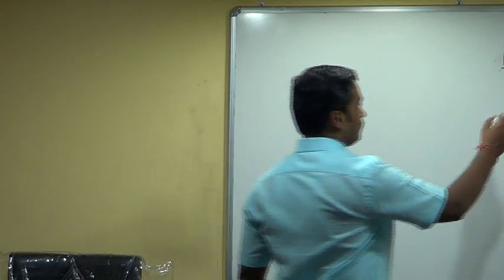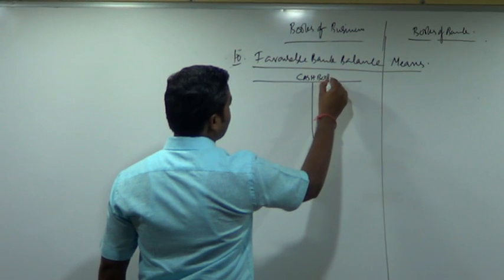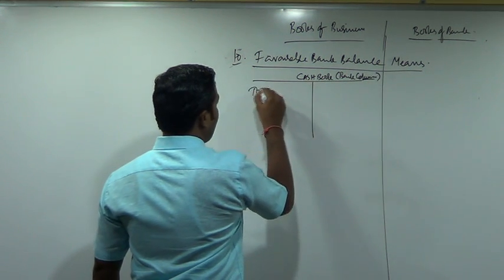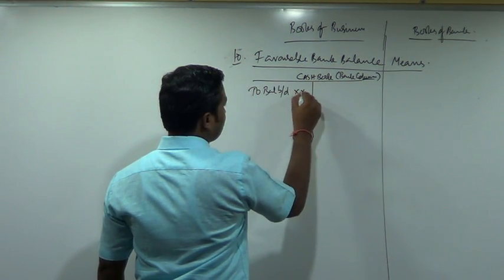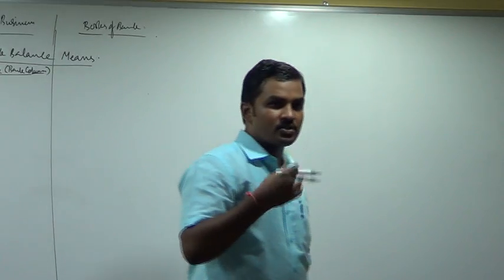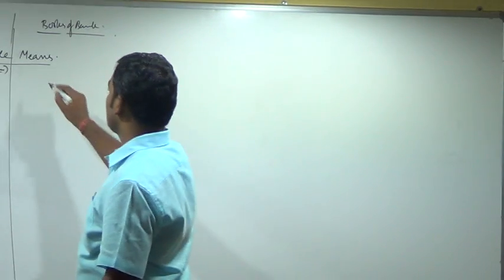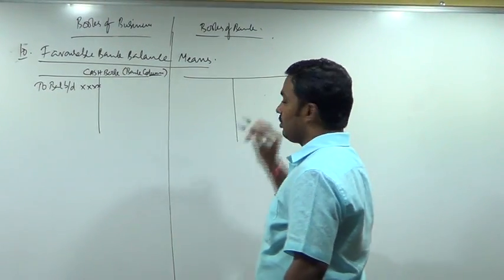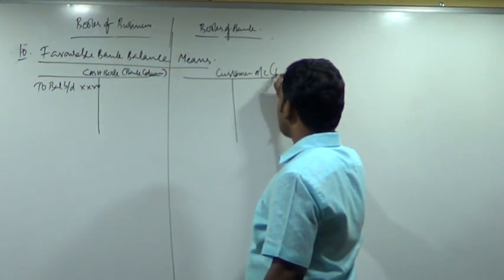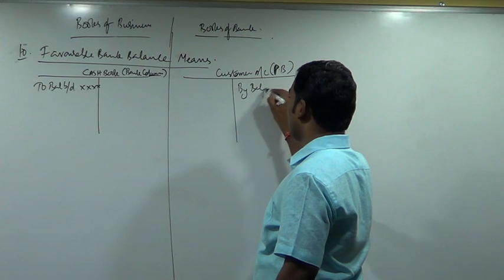Write down. You will prepare it like this. Cash book, bank column, to balance brought down. Deposits are more than withdrawals, then we say we have a favorable balance. Okay. Books of the bank, customer account. This is also called the passbook. Right? By balance brought down.